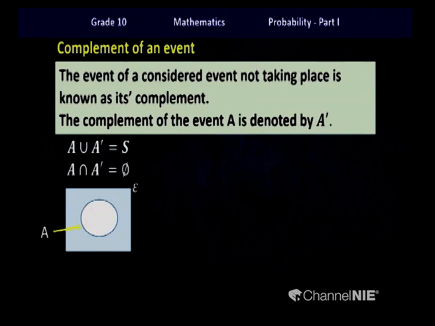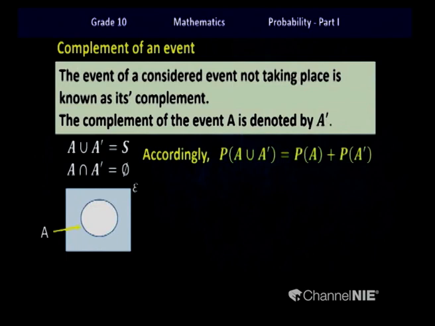Similarly, in events also we can discuss something similar to this. The union of an event and the complement of the event forms the sample space. Also, since they do not occur at the same time, they will never have an intersection. So children, A intersection A dash is a null set. That is, the intersection of event A and the complement of event A is a null set.